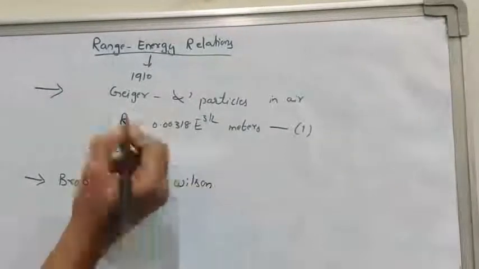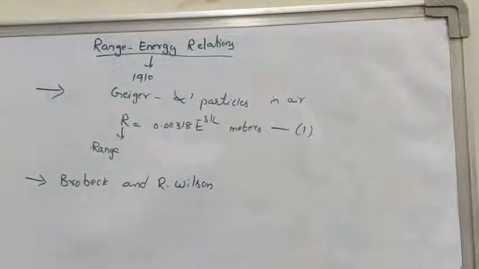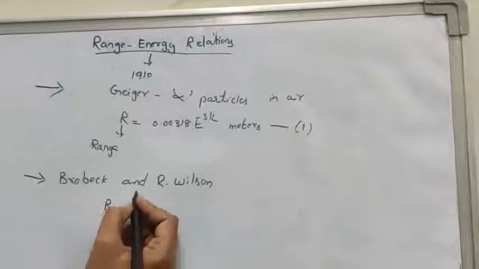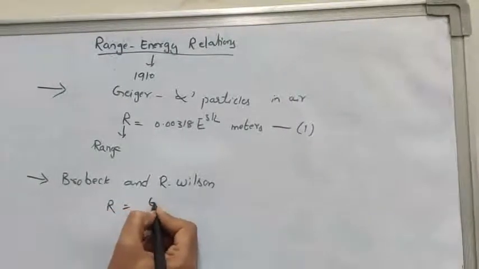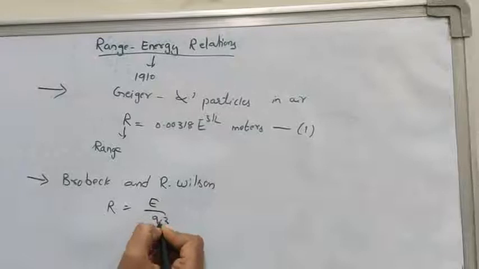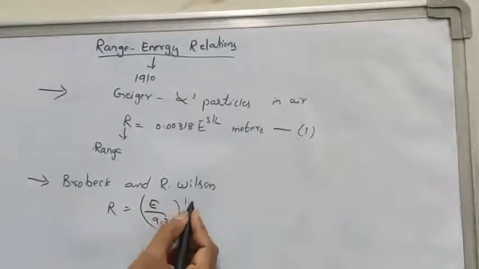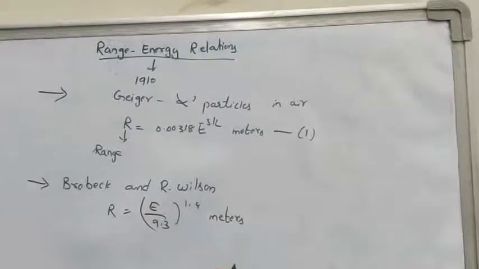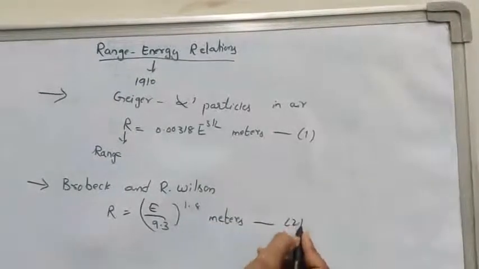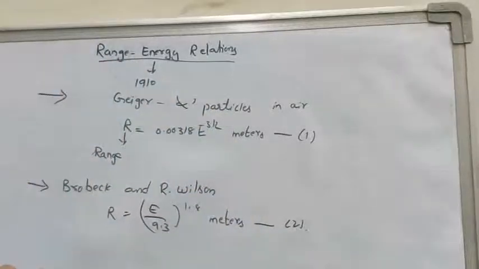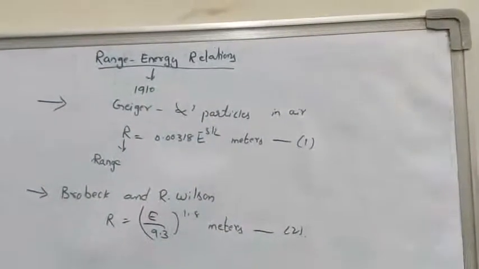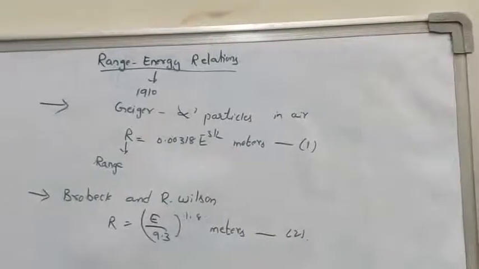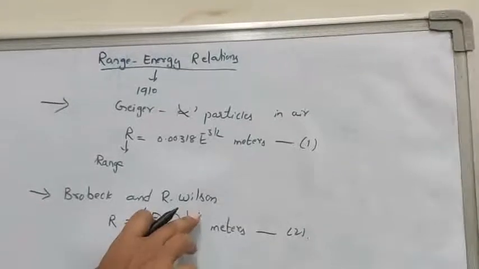They related range and energy by the equation R is equal to (E by 9.3) whole power 1.8 meters. Consider this as equation number 2. Here, the exponent is close to 1.8.